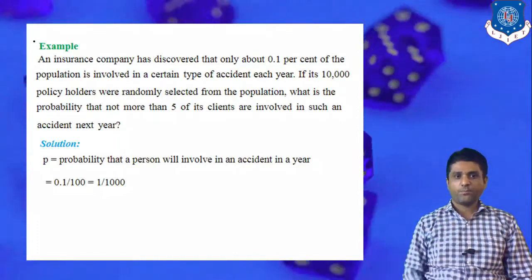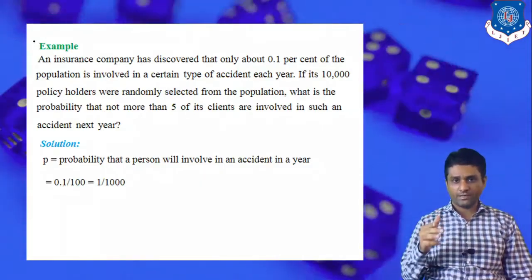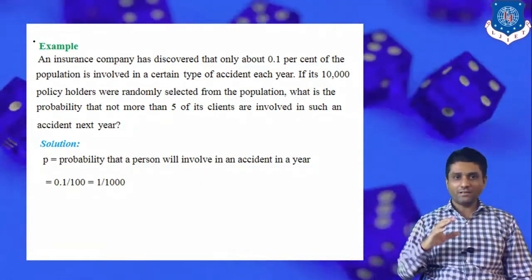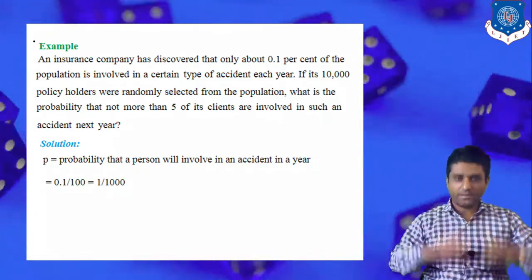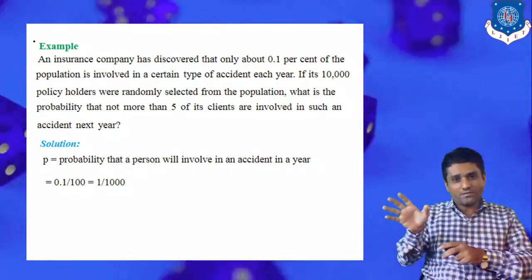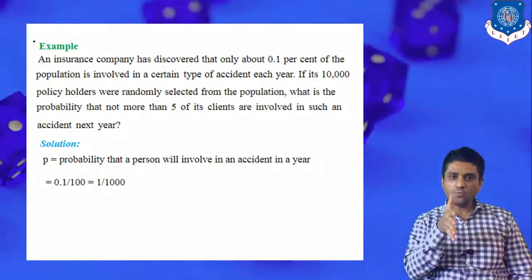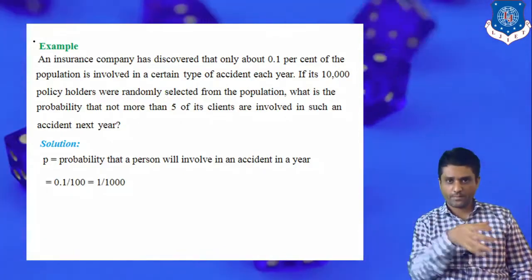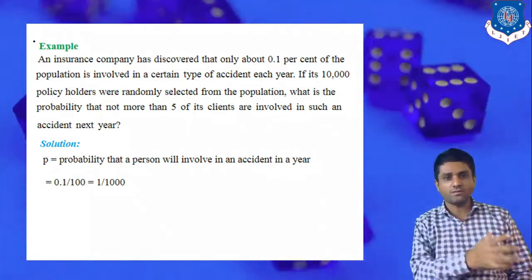If a person is involved in an accident, that is our success, though this is a bit controversial. So in this case the value of small p tends to 0. In Poisson distribution, the value of p is small or tends to 0.